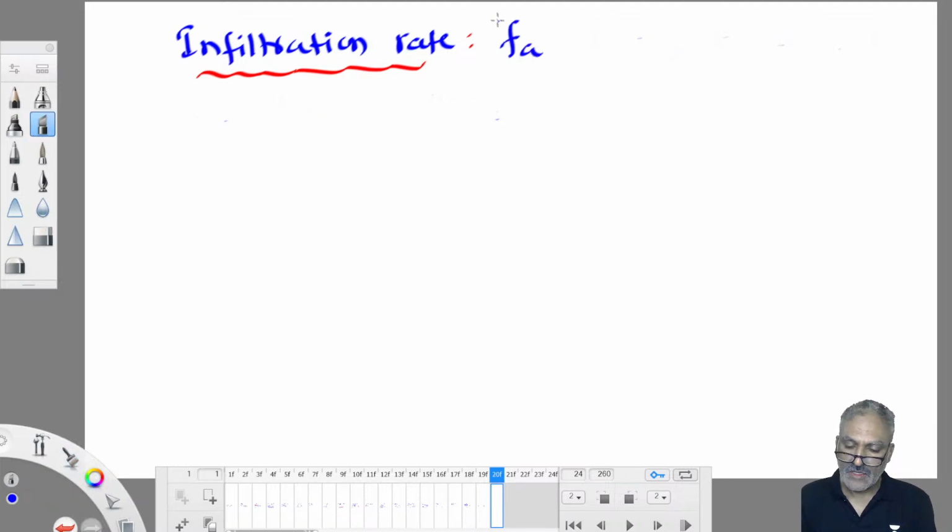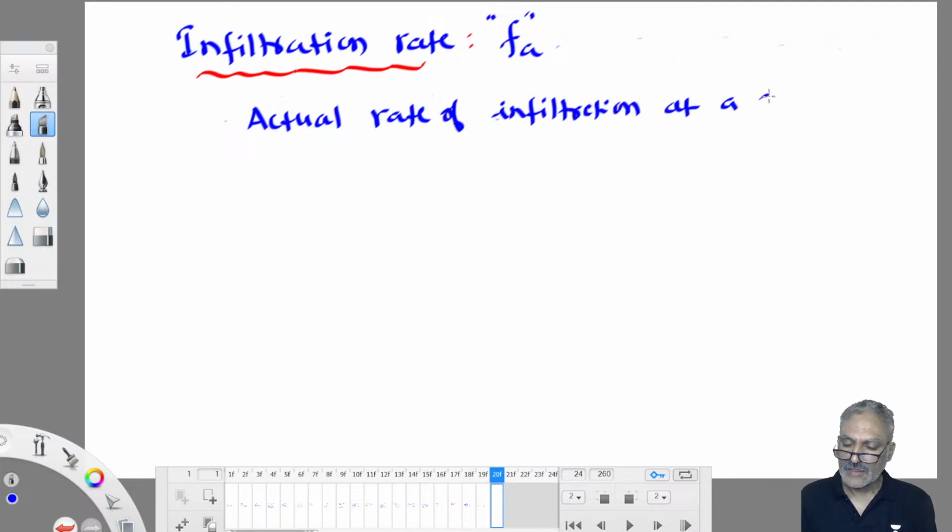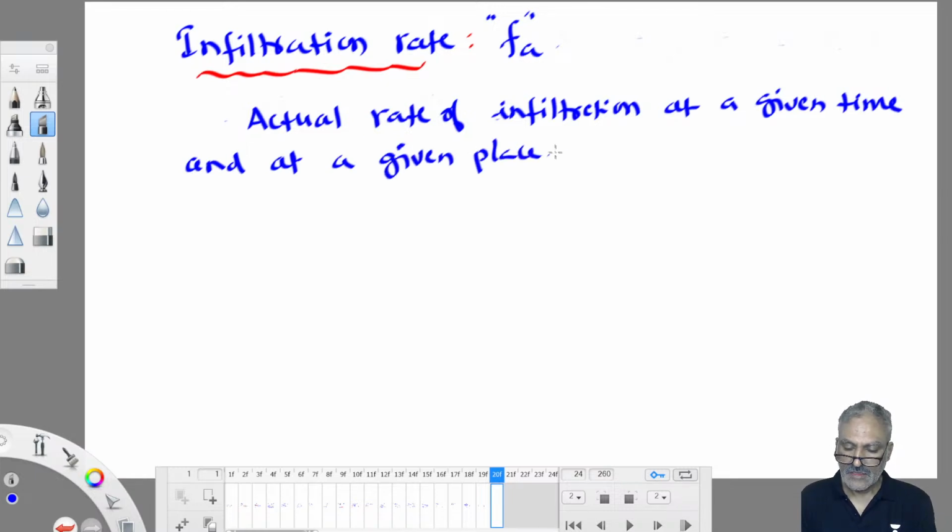The actual rate of infiltration at a given time and at a given place under specific conditions is known as infiltration rate.